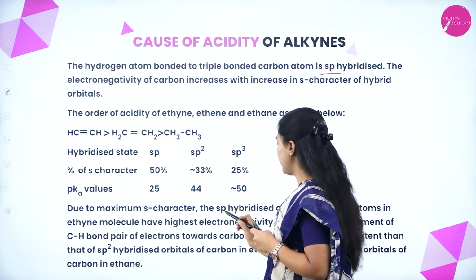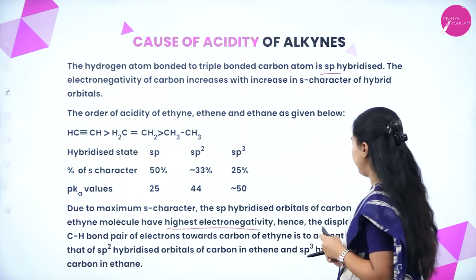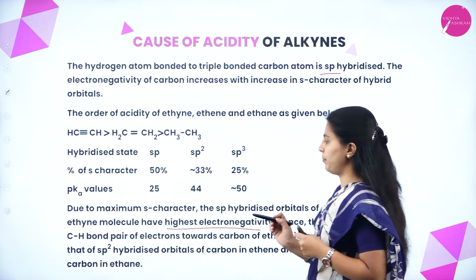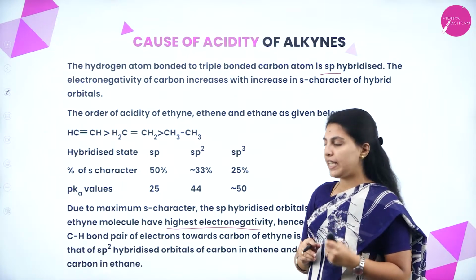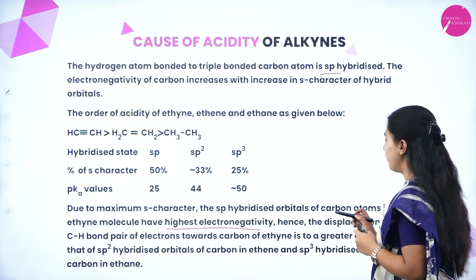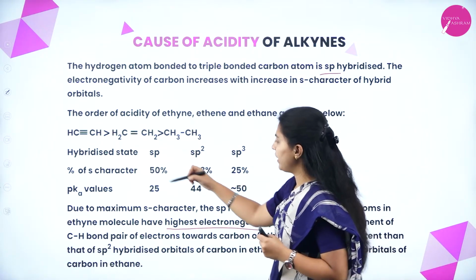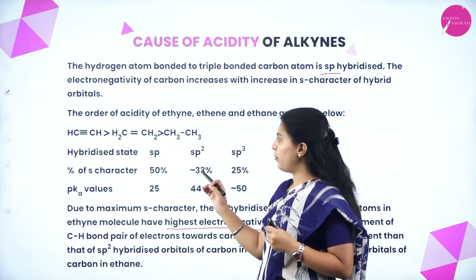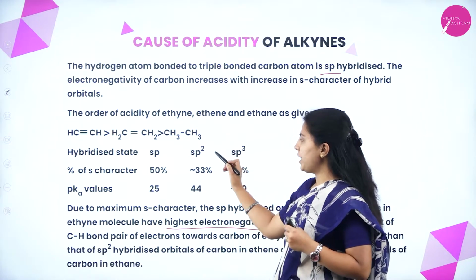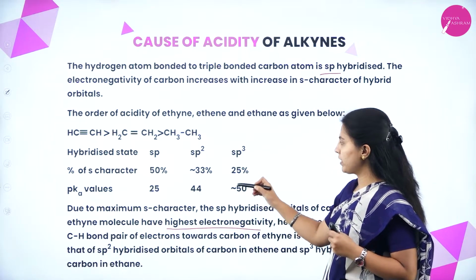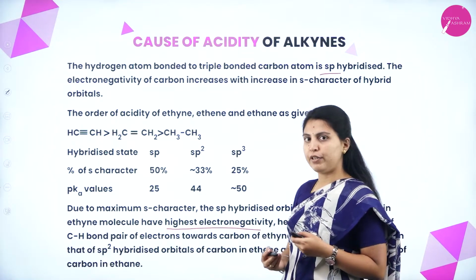Due to maximum s character, the sp hybridized orbitals of carbon atoms in ethyne have the highest electronegativity, hence the displacement of the carbon-hydrogen pair of electrons towards carbon in ethyne is to a greater extent than in the sp2 hybridized orbitals of carbon in ethene and the sp3 hybridized orbital of carbon in ethane. Whatever we have written is very important, because sp means triple bond, 50% s character. sp2 means double bond, 33% s character. sp3 means single bond, 25% s character will be present.